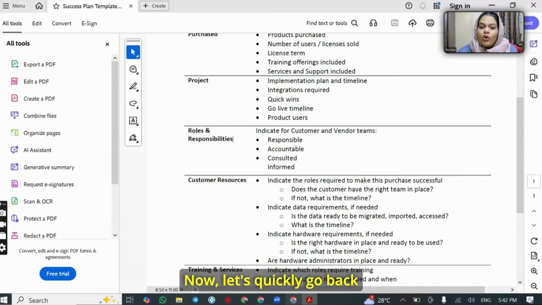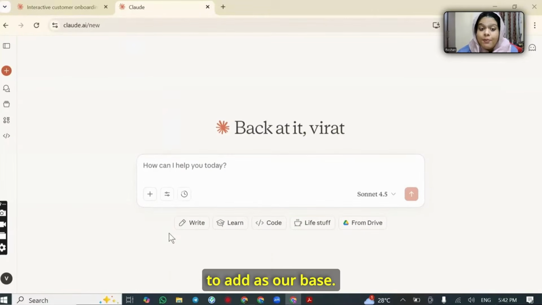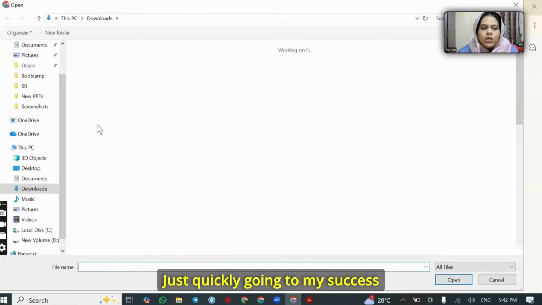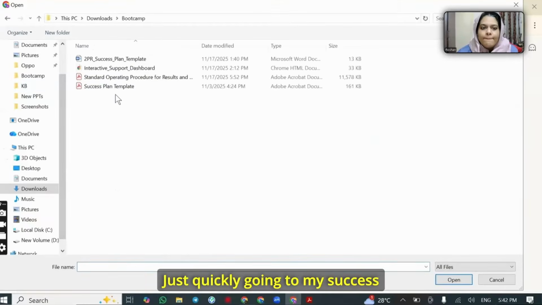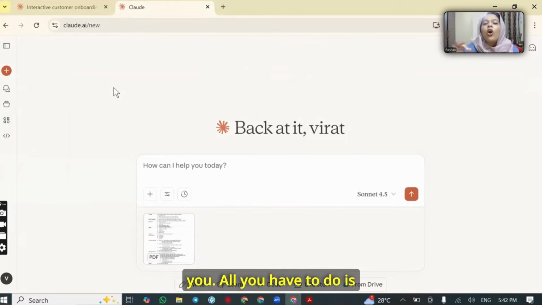Now, let's quickly go back to Claude, our trusted GPT. And the first thing I'm going to do is I'm going to upload this sample plan that I showed you onto Claude. Okay, because this is going to act as our base. Just quickly going to my success plan template. Don't worry, the prompt will be shared with you, the PDF will be shared with you. All you have to do is find a company and try it out for yourself.